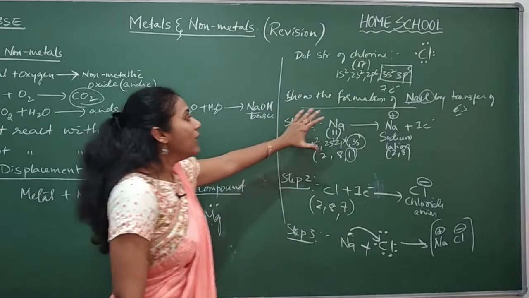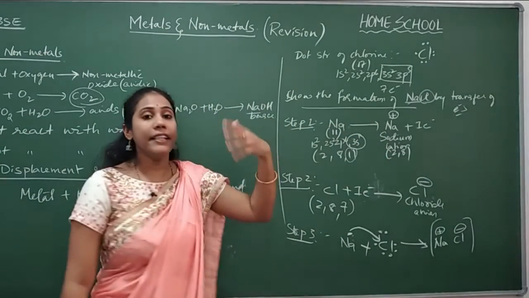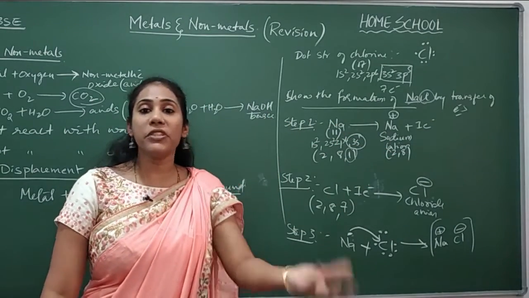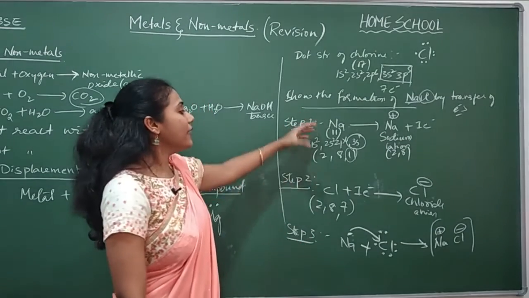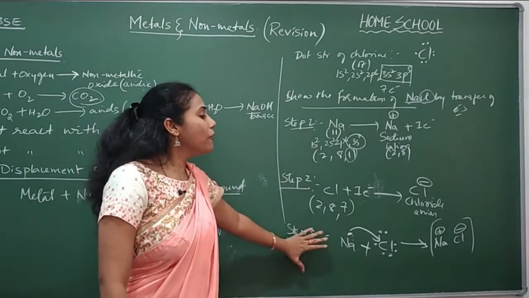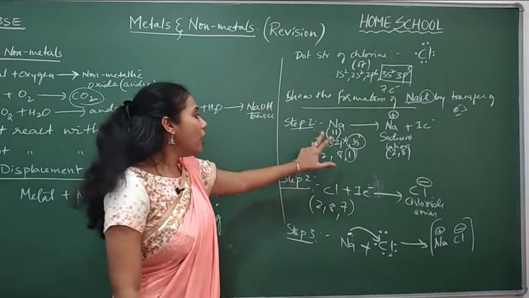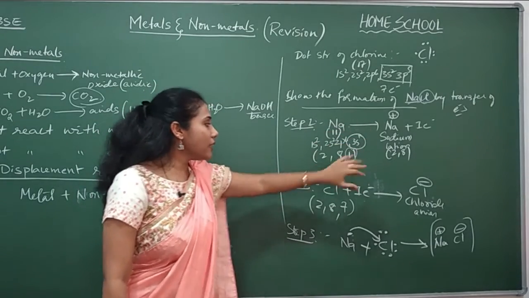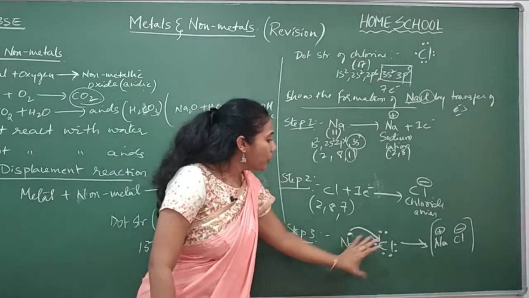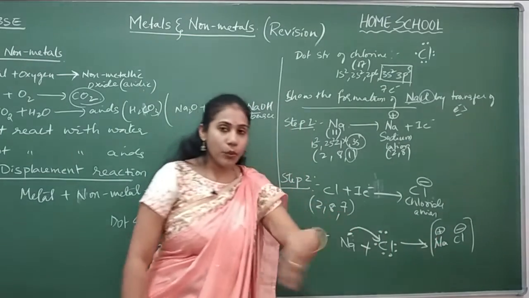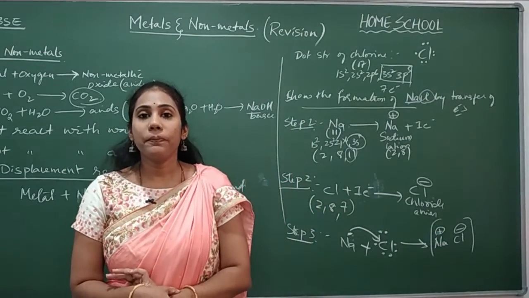They can ask you NaCl or Na2O, MgO, MgCl2, all these they can ask you. This is the main thing that you have to remember, how to do the formation steps. Clear? Always show a metal losing electrons, a non-metal gaining electrons, ions are formed. So both ions will combine to get an ionic compound.